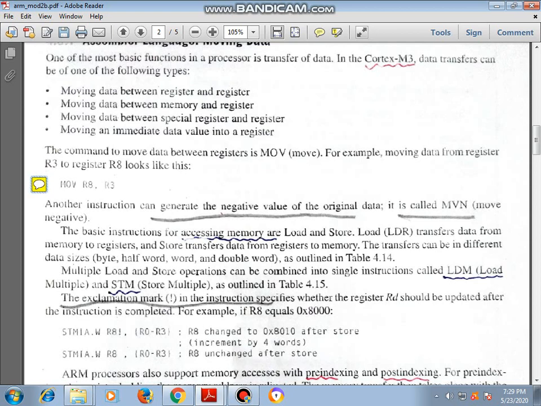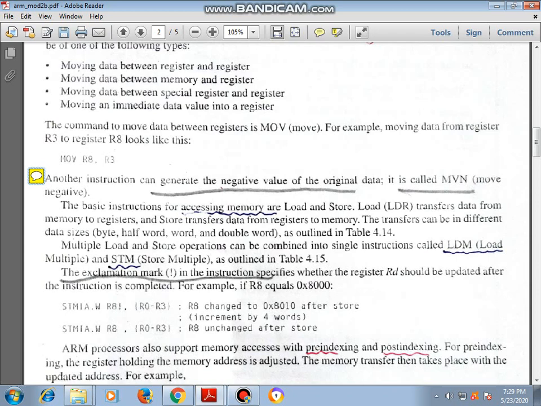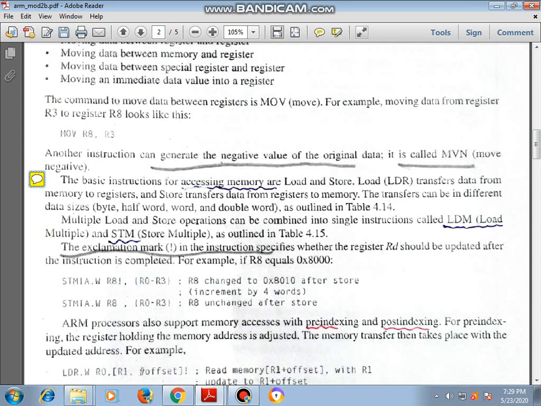Here we'll see how we can move data from R3 to R8. We are already familiar with the assembly code. Here we'll use MOV R8, R3, so that we can move the data from R3 to R8. Next we have another instruction, MVN. What will it do? It generates a negative value of the original data. Whatever original data you have, if you want its negative value, you can use MVN, move negative value. It will generate and move the negative value.